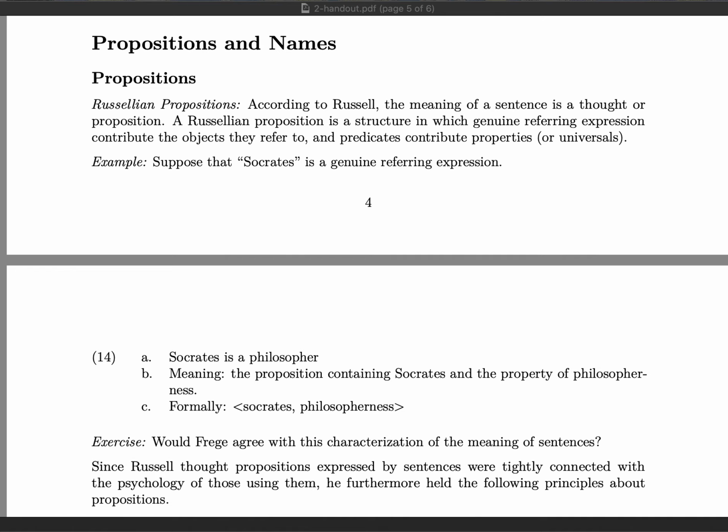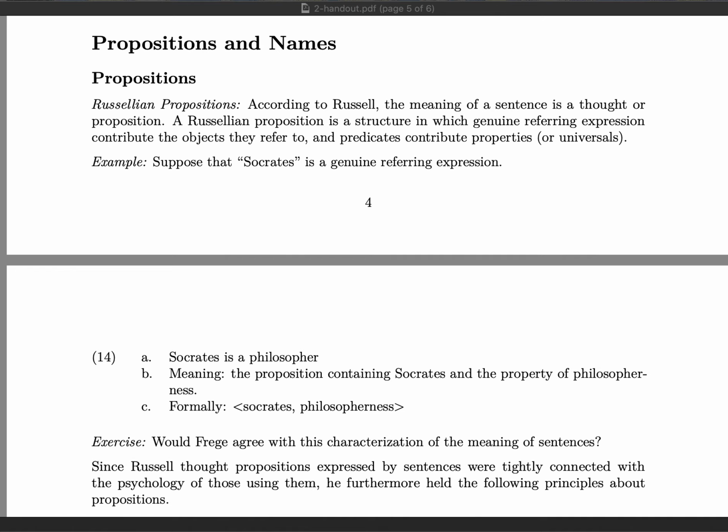So in this final video, I will be talking about how Russell applied or extended his theory of definite descriptions to also cover many other names. In order to understand how he did this, we're first going to talk about Russell's conception of propositions, which is importantly different than Frege's conception of meaning.